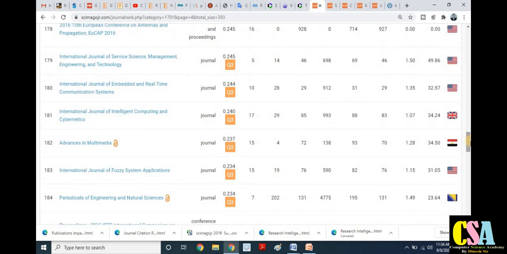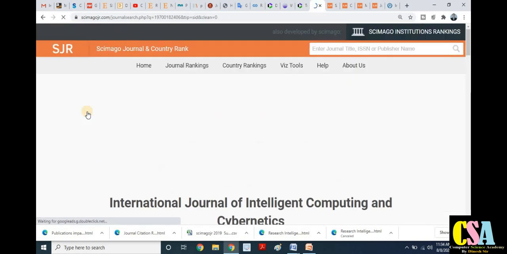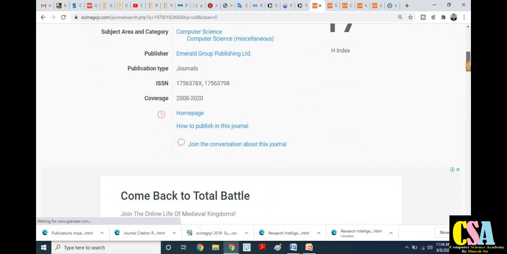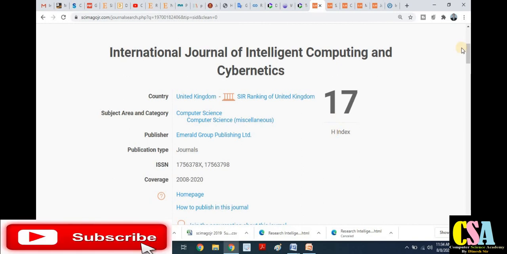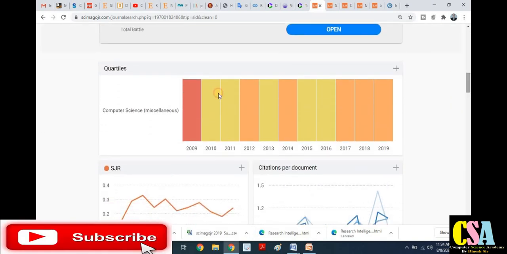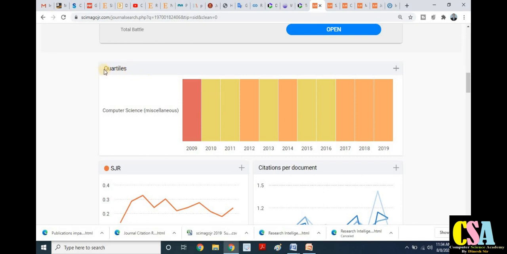So now we will pick up any quartile journal, and then we will see the metrics. So I picked a quartile 3 journal. We can check here, the H index is 17, and just scroll down. You can find out the quartile here. All the things are mentioned here.